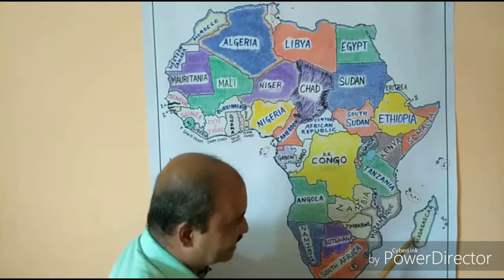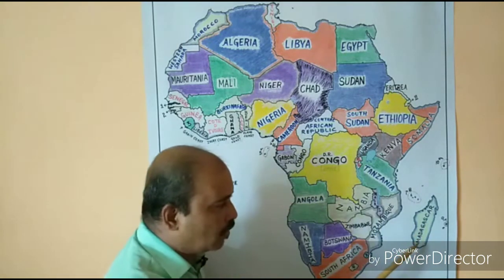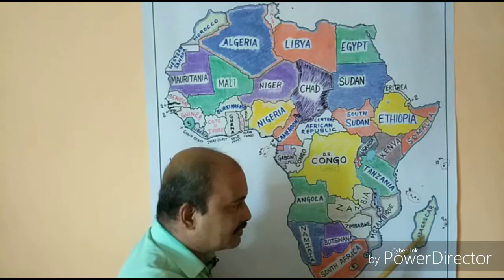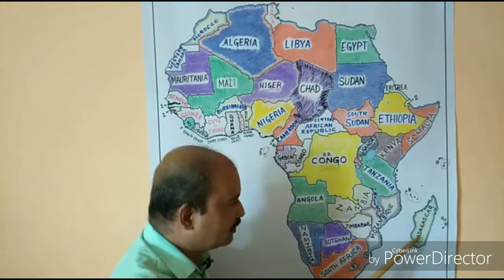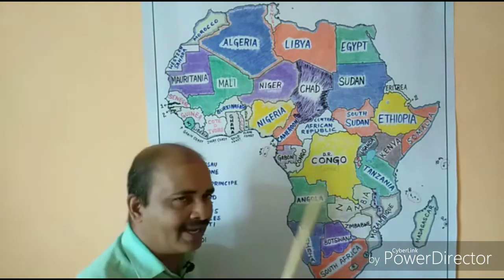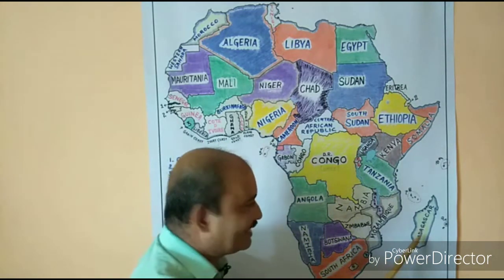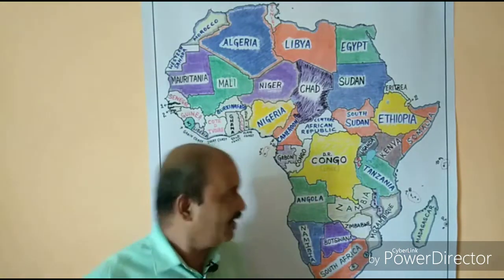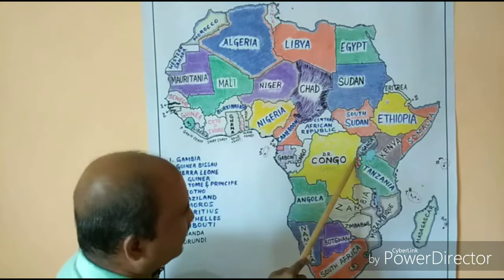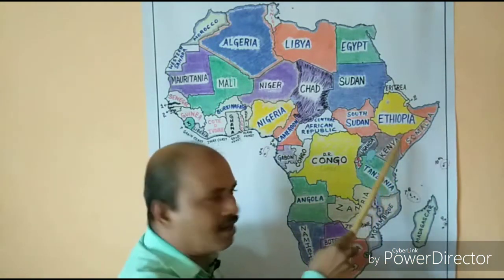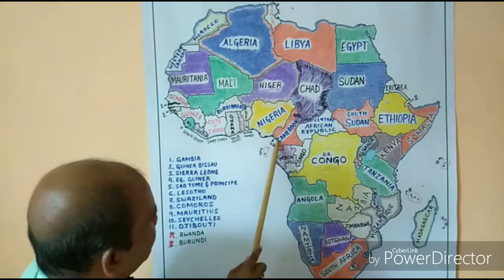Madagascar, the eighth continent, because it is completely separate, and almost 80% plus of the flora and fauna found here is not to be seen anywhere else on this earth. So thus earning the title the eighth continent. The same way Egypt, the gift of the Nile. The same way Rwanda, clear now, land of 1,000 hills. A very small country called Rwanda is referred to as the land of 1,000 hills. The same way Somalia, the Horn of Africa. The same way Cameroon, Africa in miniature.